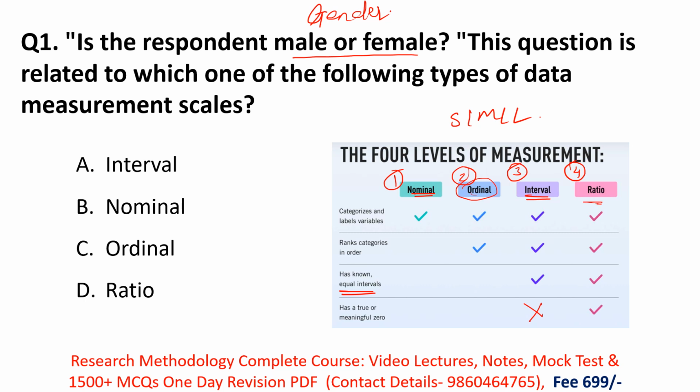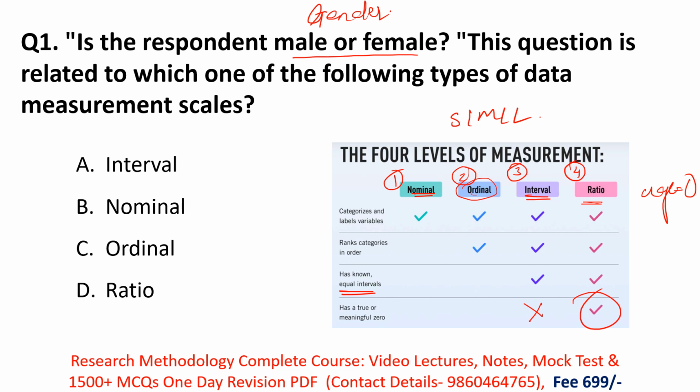Then ratio has all the characteristics of interval, and as well there is a meaning of 0 in ratio. For example, if your age is 0, that means you were born on that day.